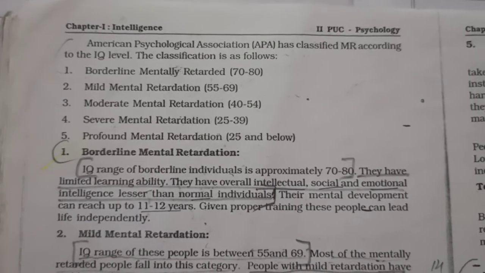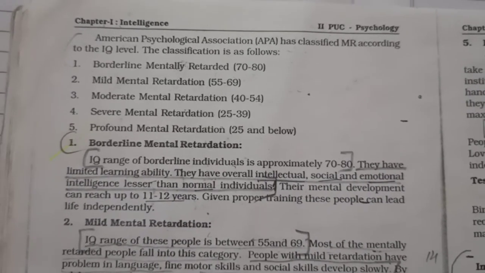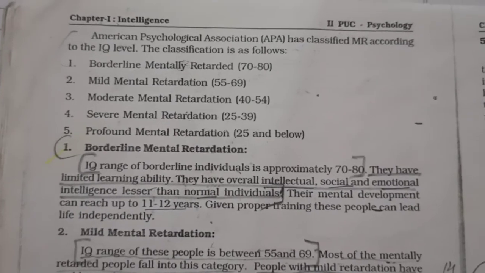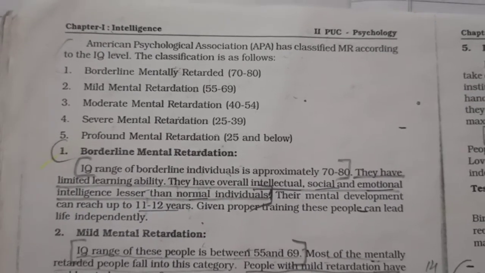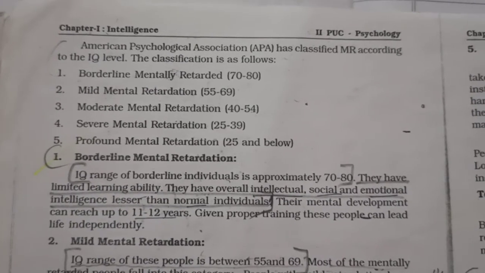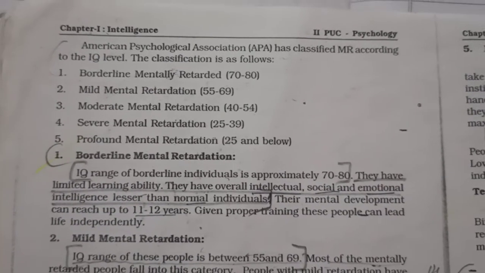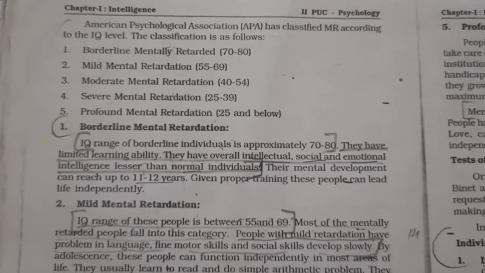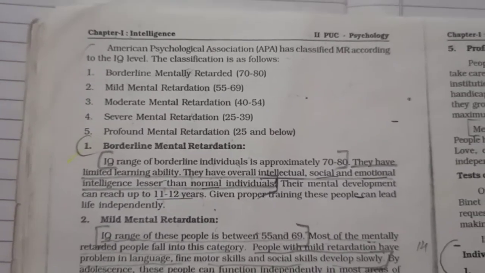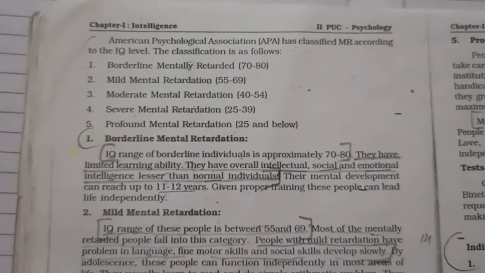There are five classifications: borderline mental retardation, mild mental retardation, moderate mental retardation, severe mental retardation, and profound mental retardation. These are the five basic classifications of mental retardation.